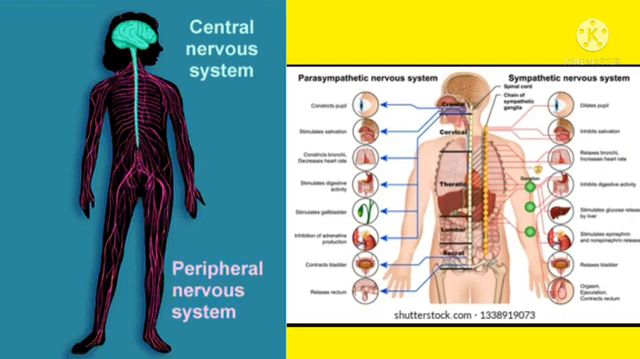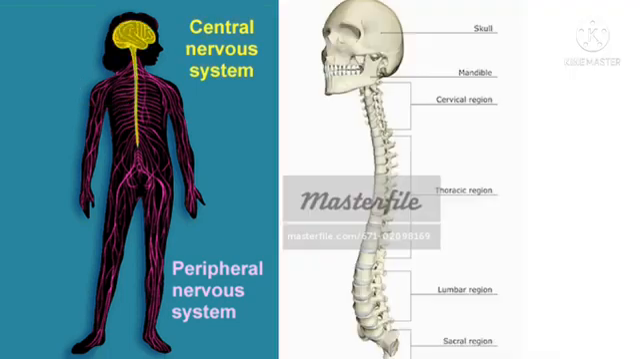Clear children? The human nervous system is differentiated into 3 parts. What are they? Central nervous system, peripheral nervous system and autonomic nervous system. Central nervous system includes brain and spinal cord. Peripheral nervous system includes spinal nerves and cranial nerves. Autonomic nervous system includes sympathetic and parasympathetic system. Clear? Now we can see one by one.